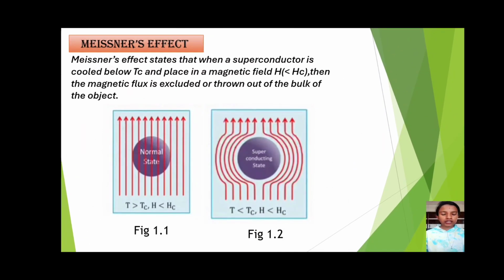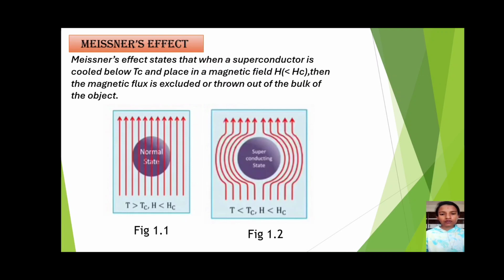Meissner's effect states that when a superconductor is cooled below Tc, the critical temperature, and placed in a magnetic field less than the critical magnetic field, then the magnetic flux is excluded or thrown out of the bulk of the object. We can see in figure 1.1 the object is in the normal state: if temperature is greater than critical temperature and magnetic field is less than critical magnetic field, then the magnetic field lines penetrate through the object.